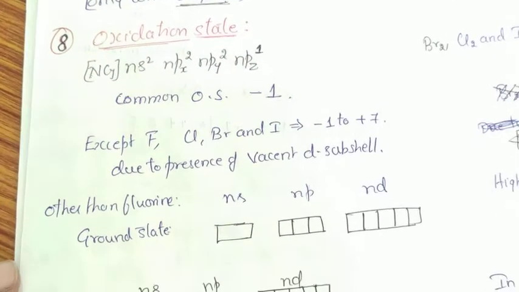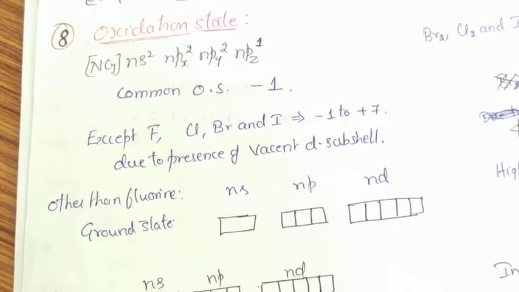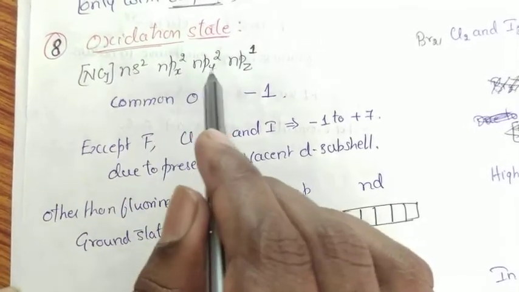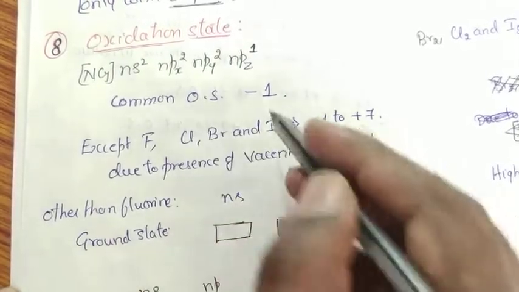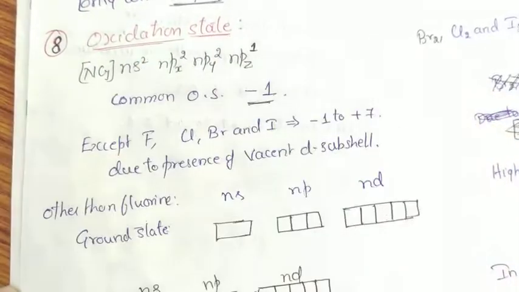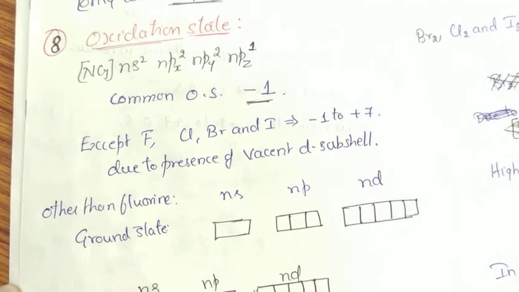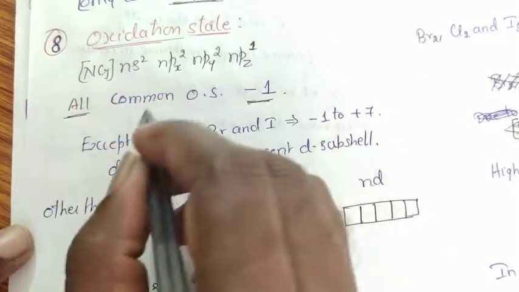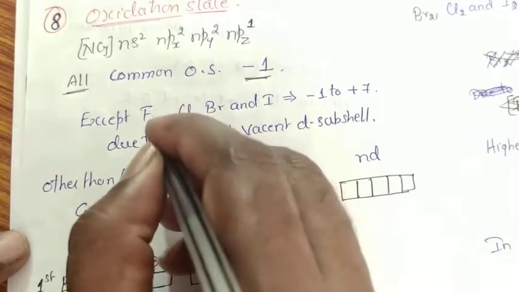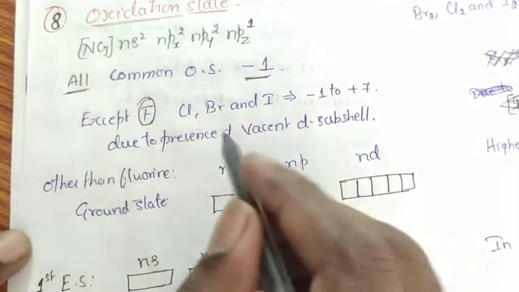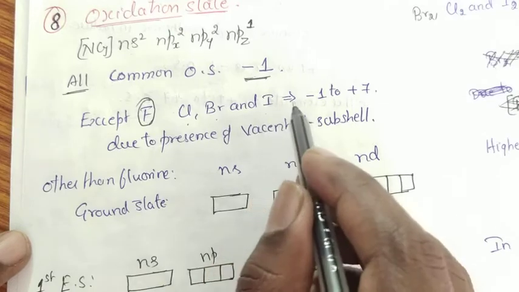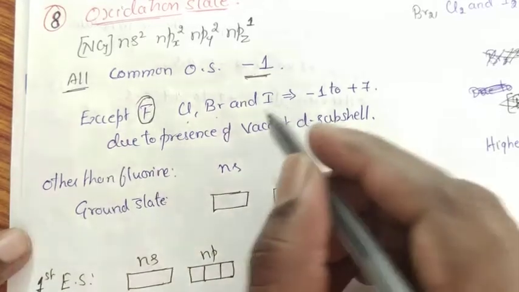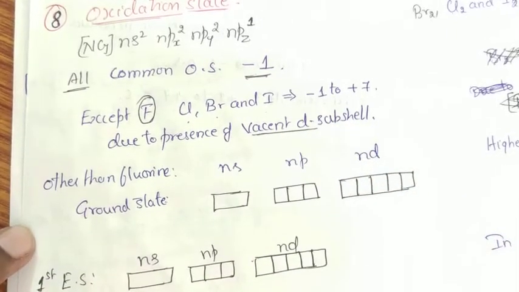Next, coming to oxidation state. This is the outermost electronic configuration of the group 17 elements, that is ns2, npx2, npy2, npz1. Common oxidation state will be -1 because all these elements have an ability to accept an electron to attain the stable configuration. Therefore, all the group 17 elements possess the common oxidation state -1, except fluorine. The remaining chlorine, bromine and iodine can exhibit oxidation states -1, +1 to +7. This is because of the presence of a vacant d subshell.